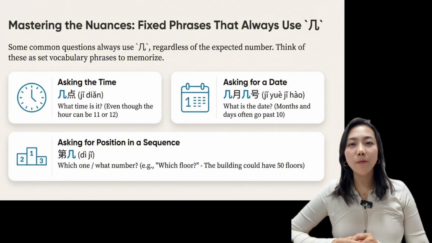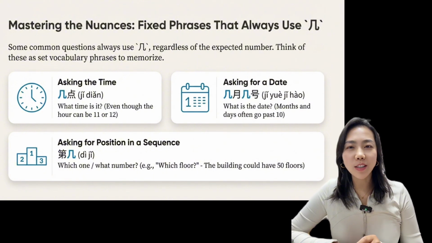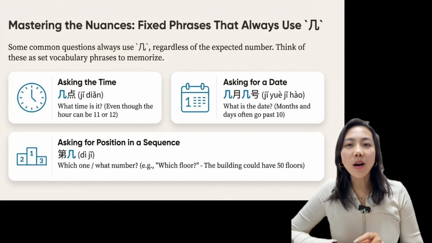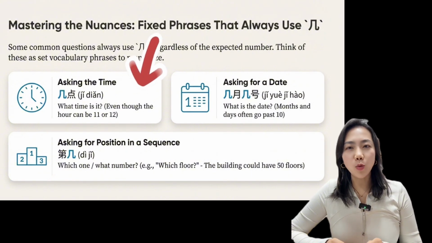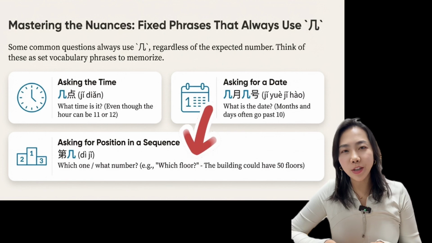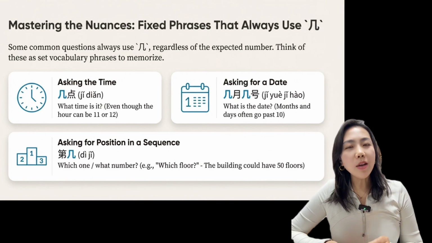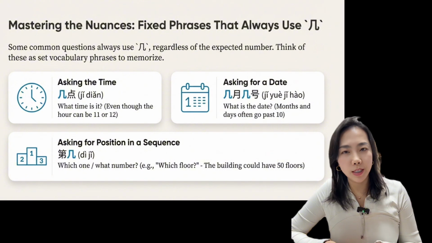There are also some fixed phrases that always use 几, no matter how large the number actually is. Think of these as vocabulary items you simply memorize. For example, 几点, asking the time. 几月几号, asking the date. 第几, asking for position in the sequence. Even if the number goes beyond 10, these phrases always use 几.